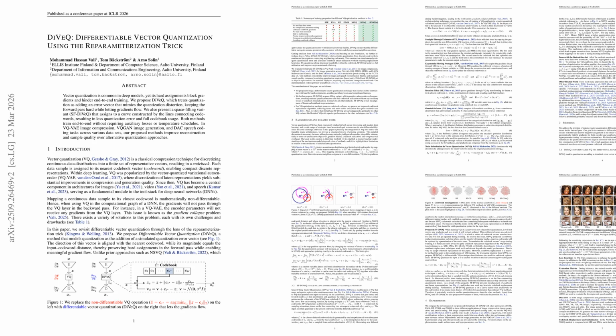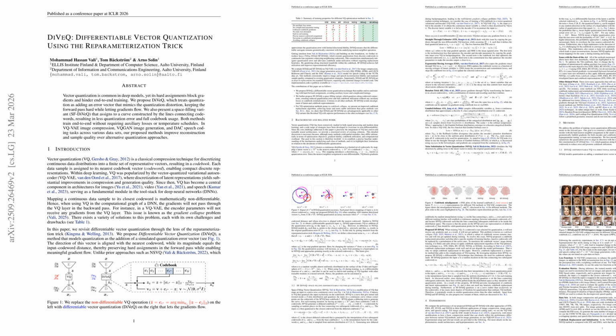Let's explore the first paper, DiVQ: differentiable vector quantization using the reparameterization trick. DiVQ introduces a reparameterized surrogate for vector quantization that preserves hard nearest neighbor assignments in the forward pass while restoring gradient flow through the quantizer.